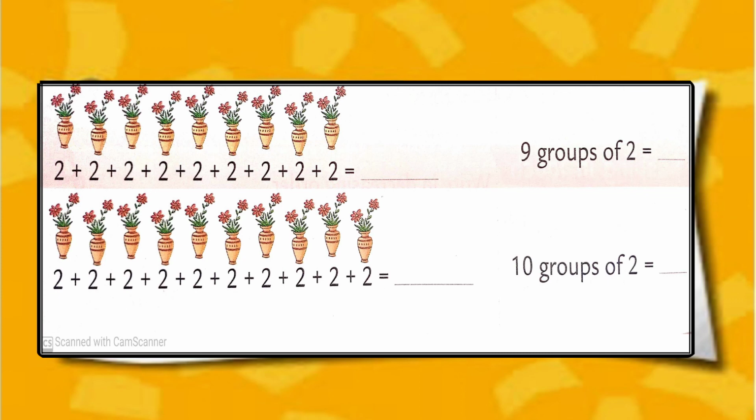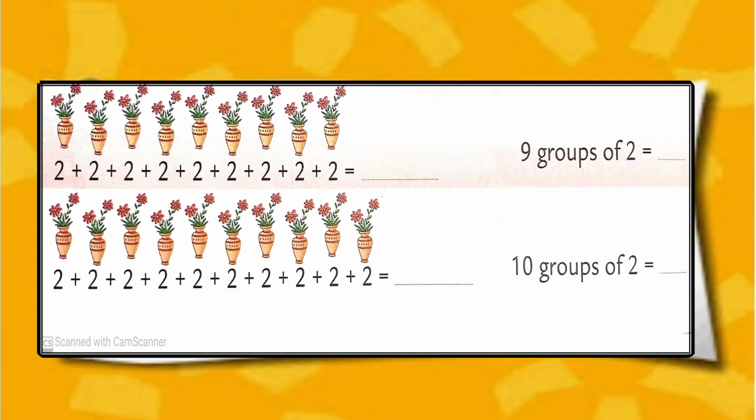Now see, first we have 9 flower pots. If you observe it carefully, each flower pot has 2 flowers in it. What does it mean? We have to make repeated addition of 2, 9 times.